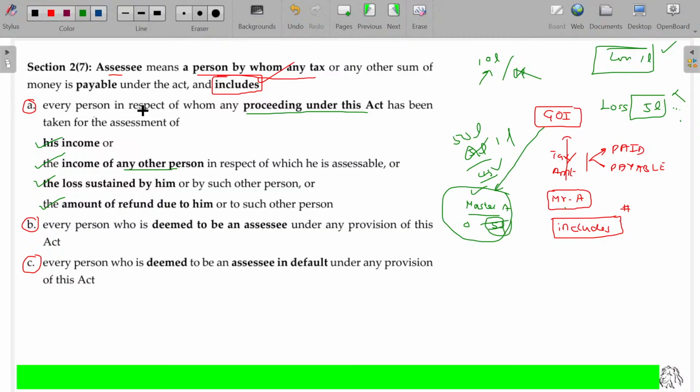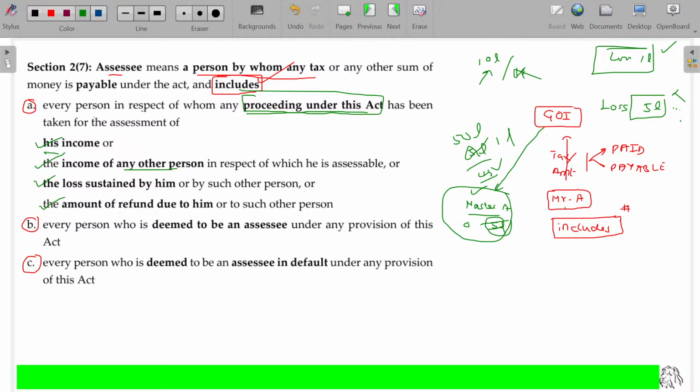So every person in respect of whom any proceeding is taken, the assessment officer's action. Sir, I don't pay any tax, sir. I don't have any income. Doesn't matter, I will confirm. If we come for confirmation whether you have income or not, or if there is any evasion or not, then you become an assessee. If you are falling under the scrutiny of the assessing officer, you become an assessee, not only the taxpayer. That's why the term includes this there.